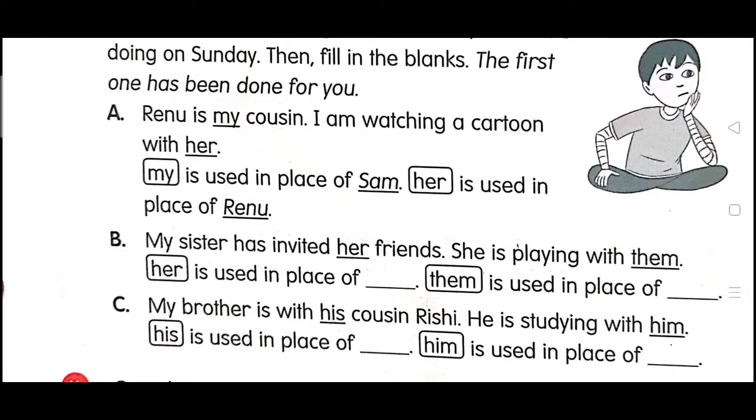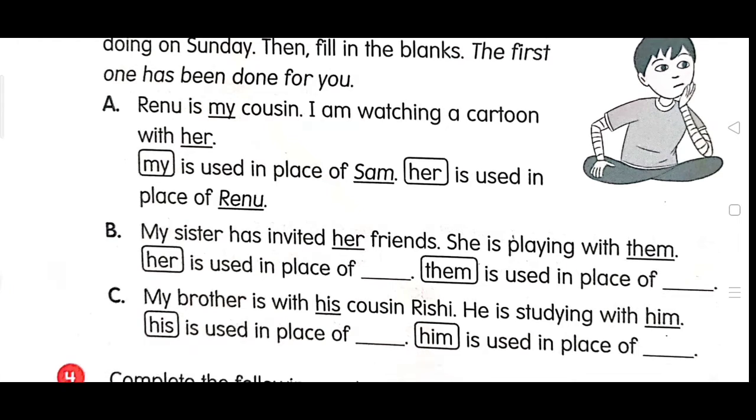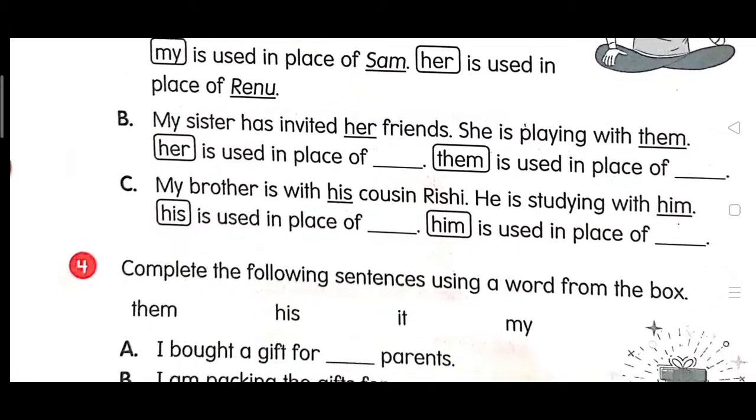My is used in place of Sam. Yes, my cousin. Whose cousin? किसका cousin है वो? Sam. And her is used in place of Renu. और her किसके लिए use किया गया है यहाँ? रेनू के लिए. This is how you will tell for the next sentences also.